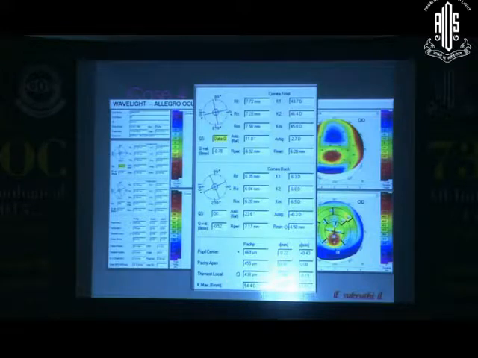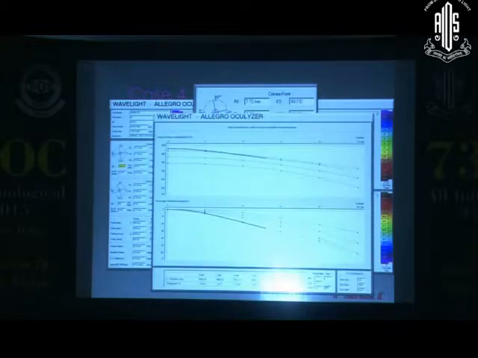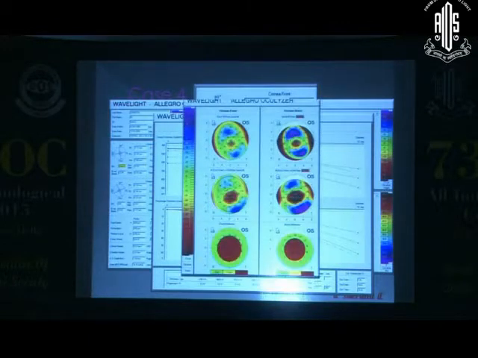So with each step, you start analyzing stuff. You start reinforcing what you already know, what you are going to see. When you look at the corneal progression maps, you see that there is a thin cornea and it's not going ahead with the expected progression for the corneal thickness. Then when you look at the Belin ratio, you can see that there is a huge central island with an ectasia. So this is not good for LASIK here.